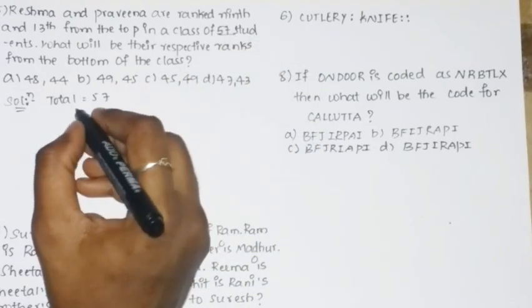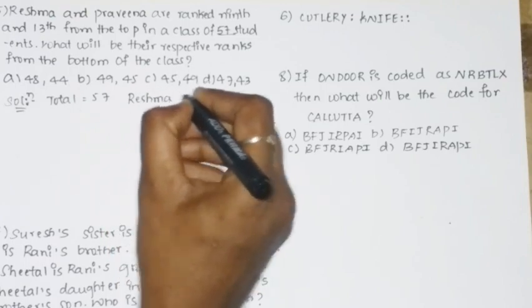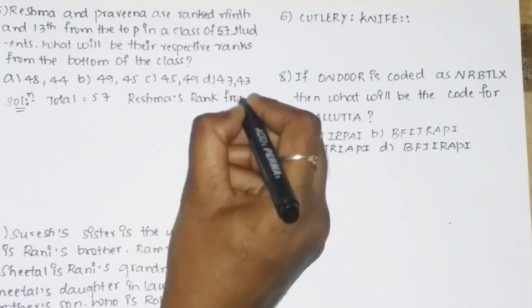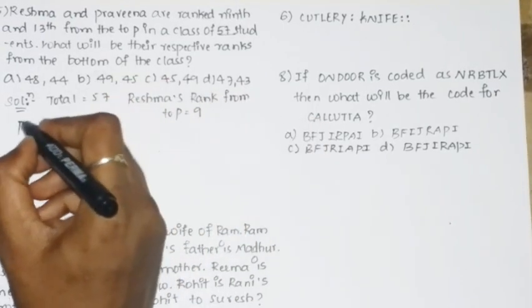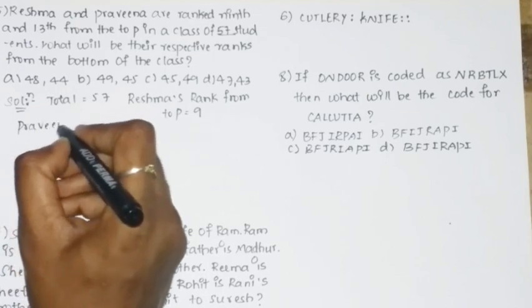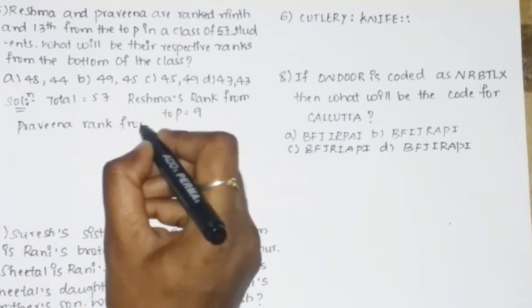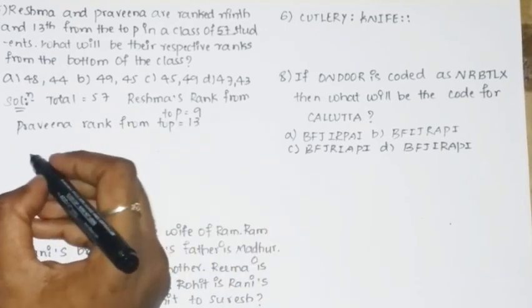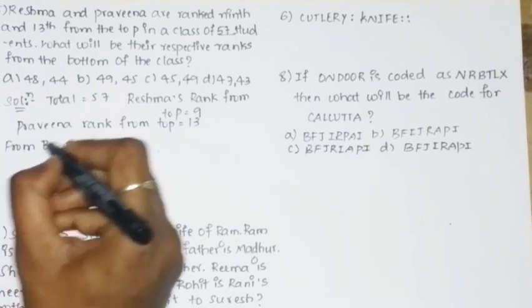And then Reshma's rank. What is Reshma's rank from the top? It is 9. And similarly Praveena's rank from the top is 13. Next is from the bottom.